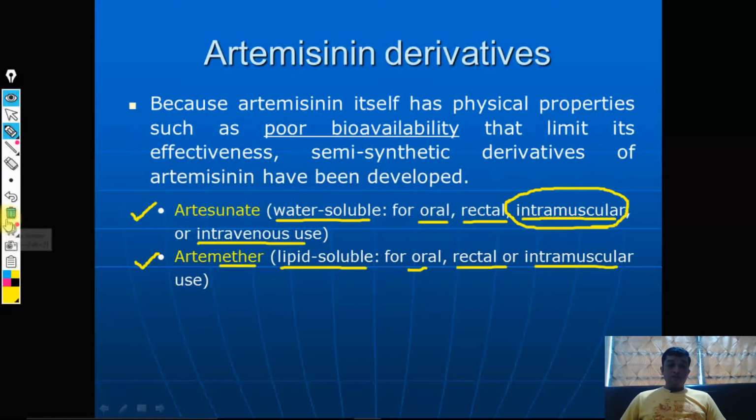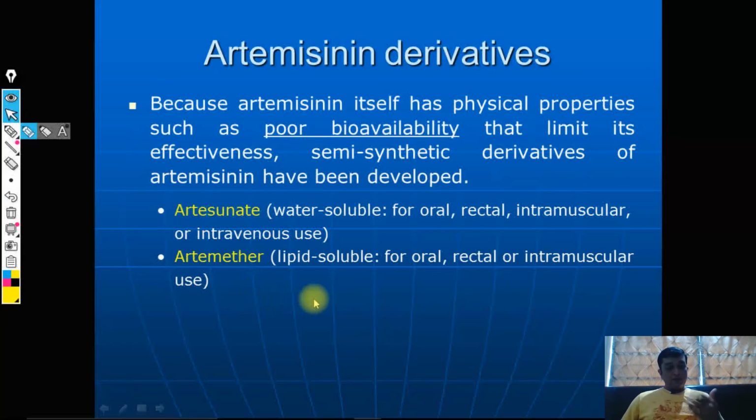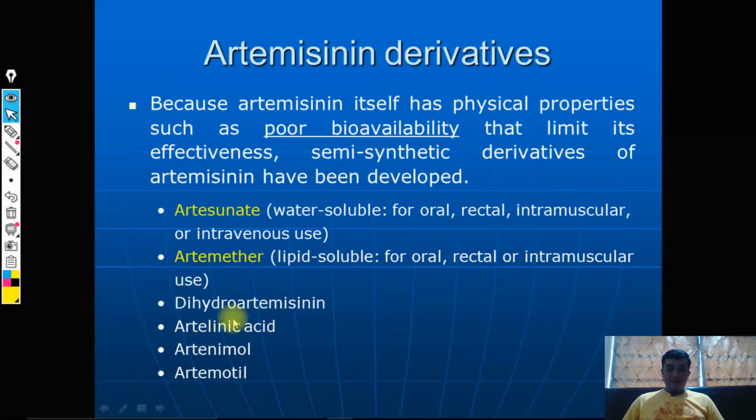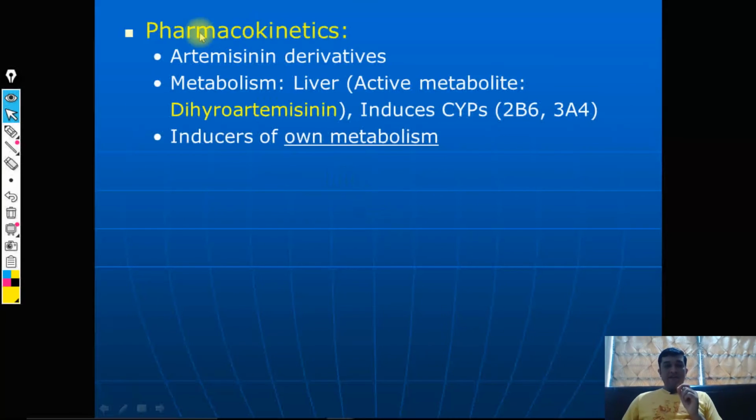Now, other semi-synthetic derivatives also have been prepared, but they are not that widely used therapeutically. So, we will see the examples. This is the bioactive constituent dihydroartemisinin, which can be used, but these are some of the other semi-synthetic derivatives which are not as well known as far as therapeutics are concerned: artelinic acid, artenimol and artemotil. Go for a detailed pharmacokinetics of these artemisinin semi-synthetic derivatives, and that will complete your pharmacokinetics.